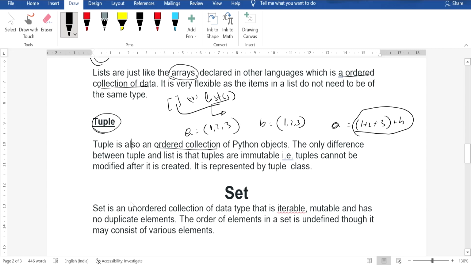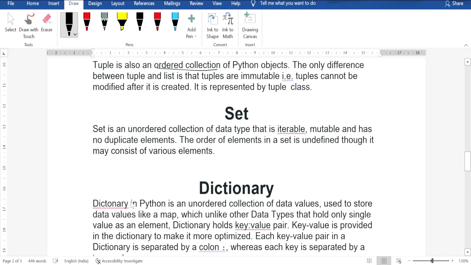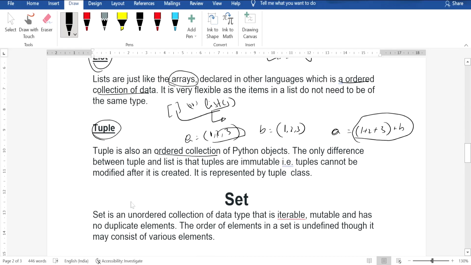We can change the data within a list any number of times. We can append, delete, and perform whatever operations we want, but those operations cannot be performed on a tuple. And we can declare tuples using parentheses or using the inbuilt keyword tuple. Whatever we declare in between these are the elements of the tuple.